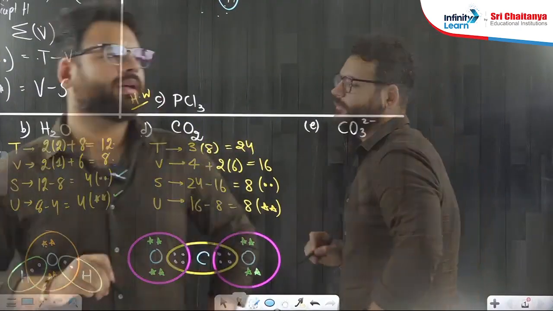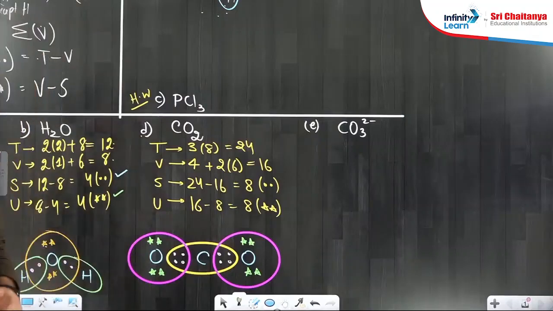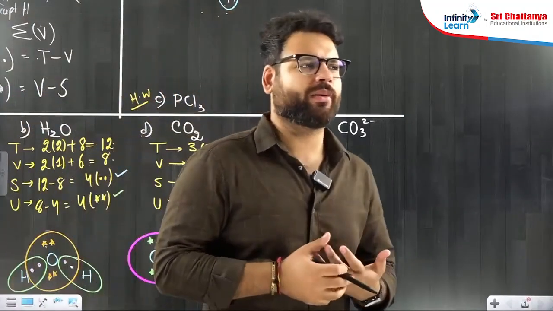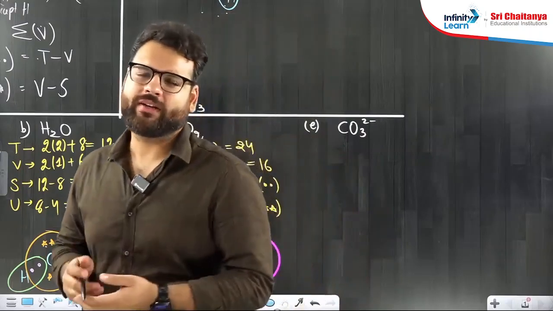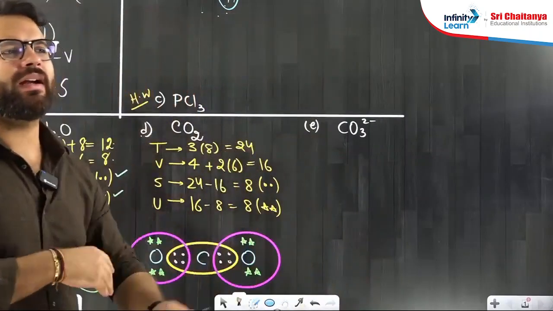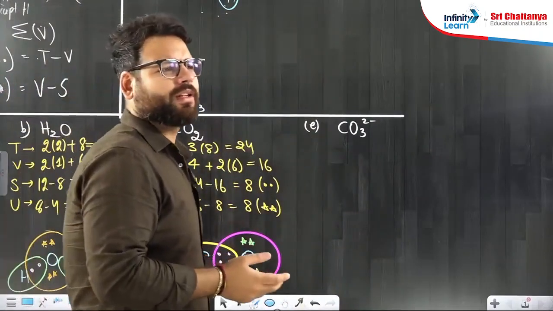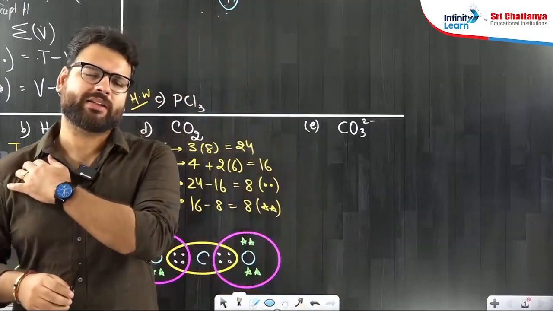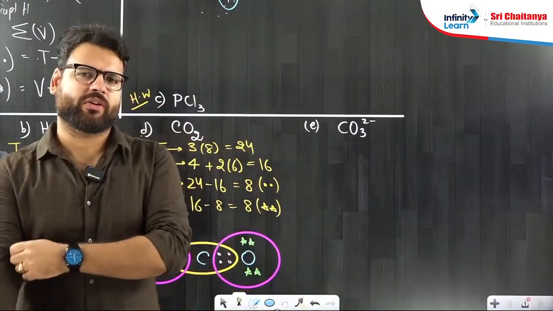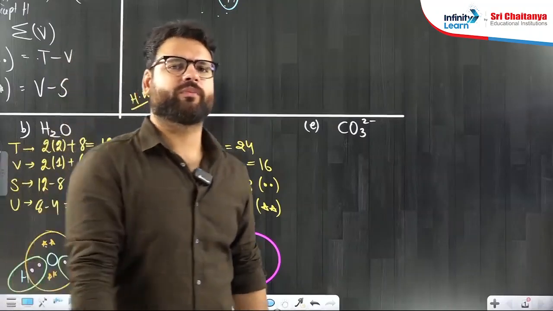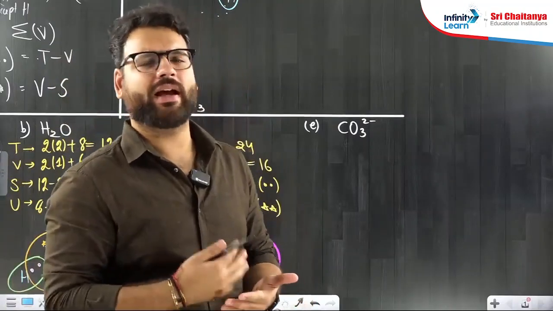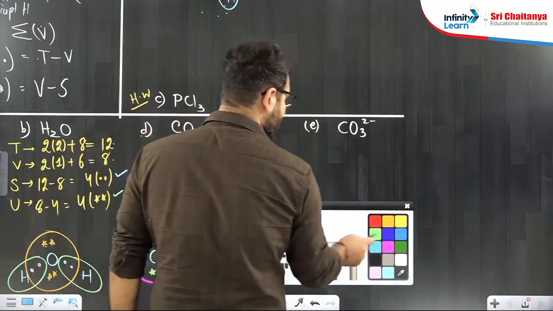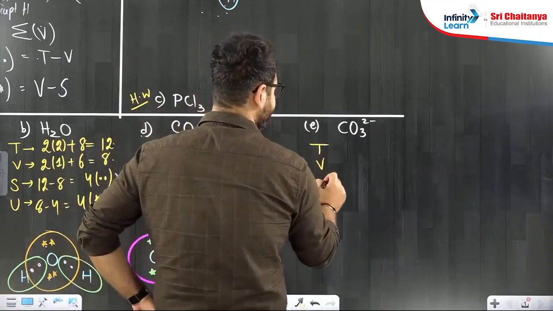CO3 2 negative. See, whenever a charge comes, that charge actually means nothing but some electrons are added or removed. If there is a negative charge, means electrons are added into the neutral species. If it is a positive charge, electrons are removed. So whenever there is a plus minus, only V value will change accordingly. Valence electrons value, T and other things will not be dependent on that. So carbonate, I am finding TVSU.